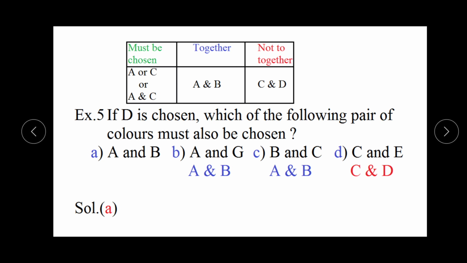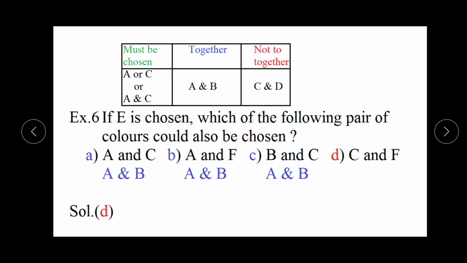From the second option, A and B condition is not following. It means A is here but B is not there. It means A and B condition is not following. Here also A and B condition is not following, and here C and D condition is also not following, because D is already chosen and we cannot choose C. It means this condition is not following. C and D cannot be together. The first option is the correct option.